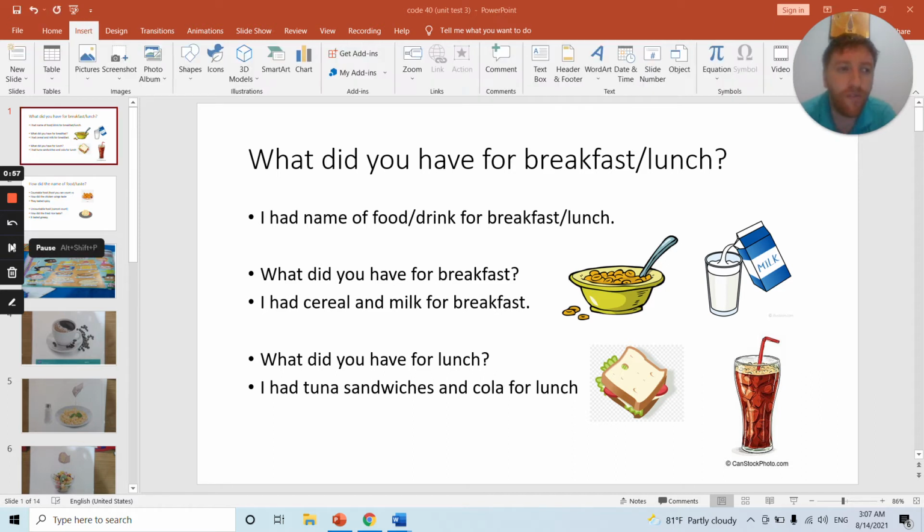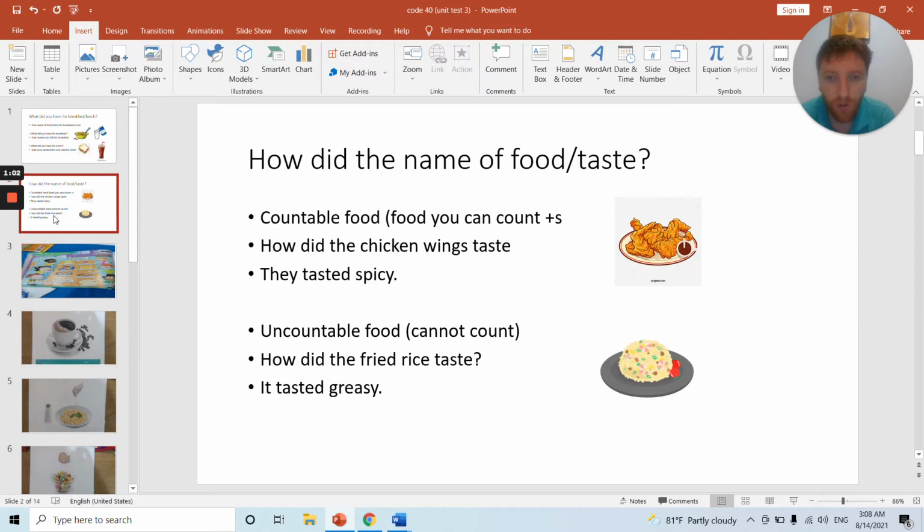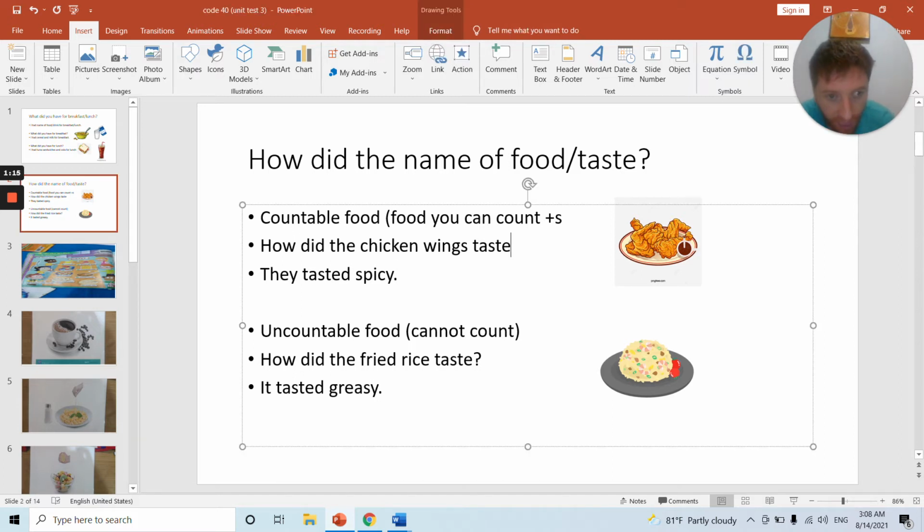So you need to know the different foods for the different times of the day. And then number 2, how did the food taste? Countable foods, foods you can count, usually have an S. How did the chicken wings taste? They tasted spicy. Remember, countable, use they. Uncountable foods, foods you cannot count, usually don't have an S. How did the fried rice taste? Remember, use it. It tasted greasy.